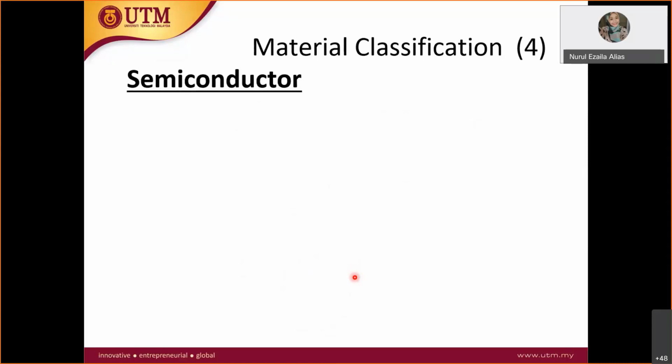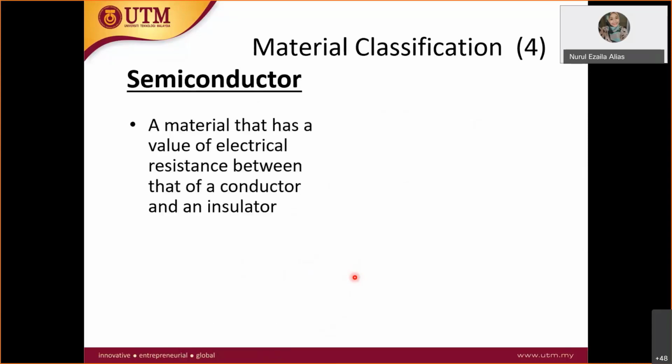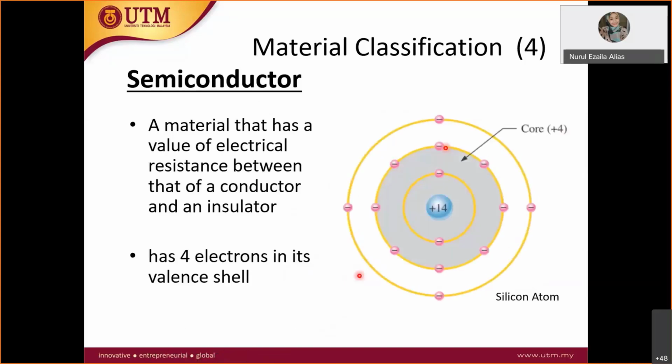All right, a semiconductor is a material that has an electrical resistance between that of a conductor and an insulator. It has 4 valence electrons. We want to make that shell complete, so we dope it with other material so that the valence shell becomes complete. The material we dope with determines whether it becomes a conductor or an insulator.